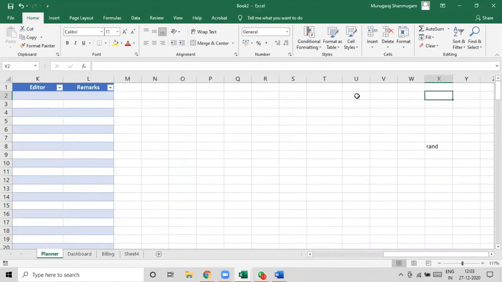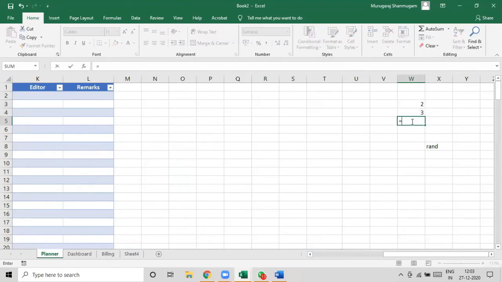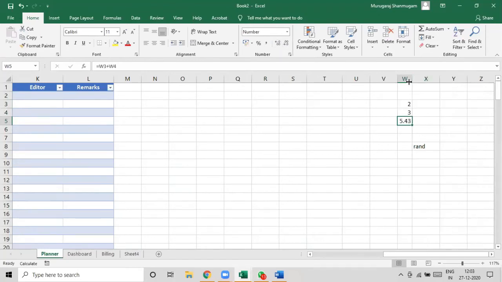For example, you have to understand the most important difference. Let's say there is a 2.33 and then there is a 3.1. You can reduce the decimals to show that as 2 and 3. Okay. And you can add these two numbers to say 5. What actually happened is when you expand the decimals here, you can see that it is 5.43, not just 5.